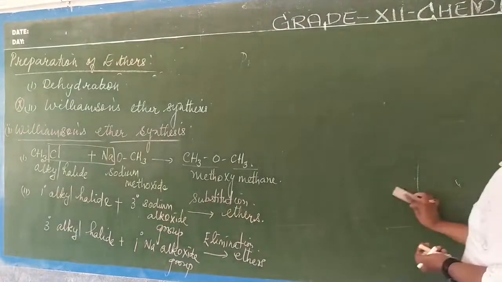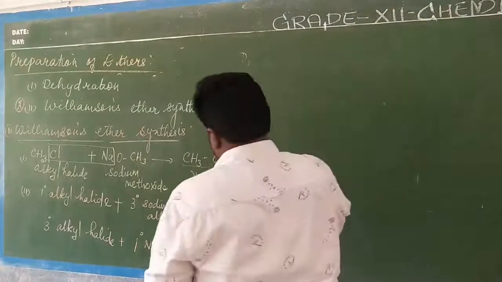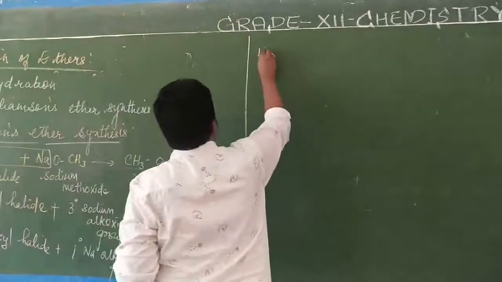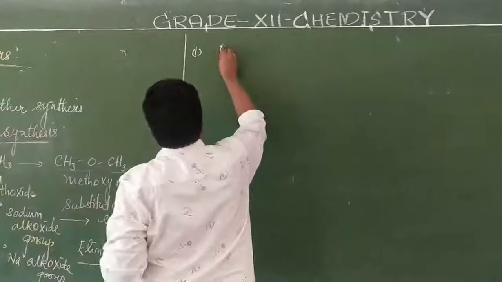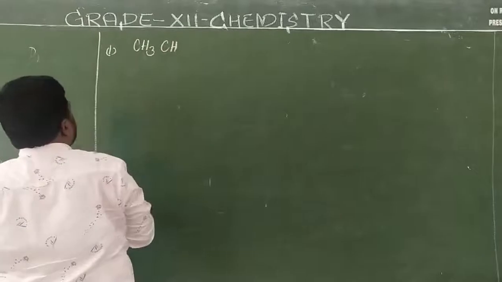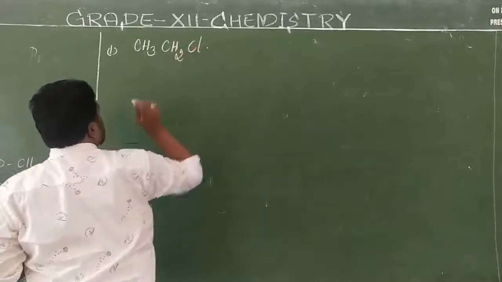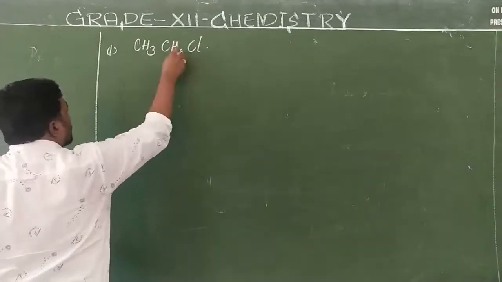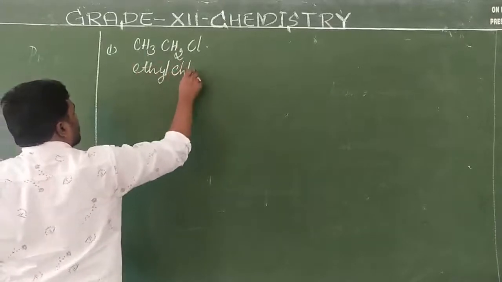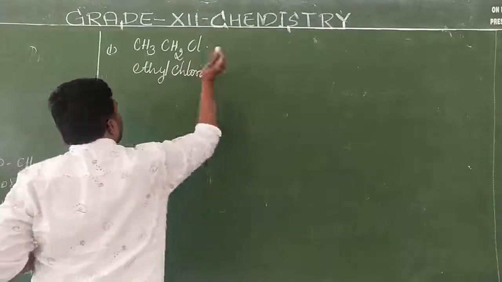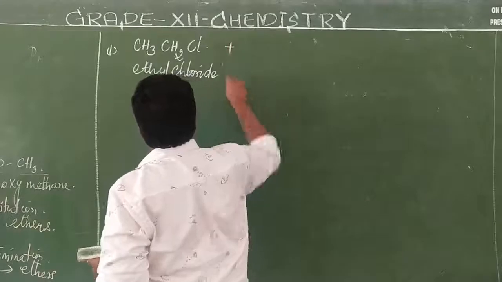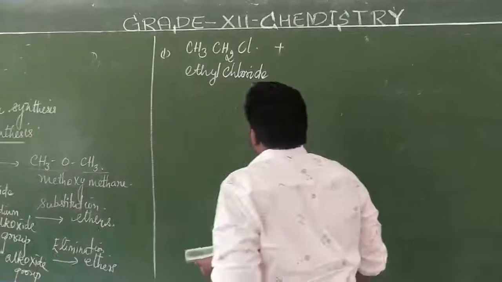The formula I am taking is CH3CH2Cl, or otherwise we can take CH3CH2F, called fluoroethane, or ethyl fluoride, combining with the tertiary sodium alkoxide group.